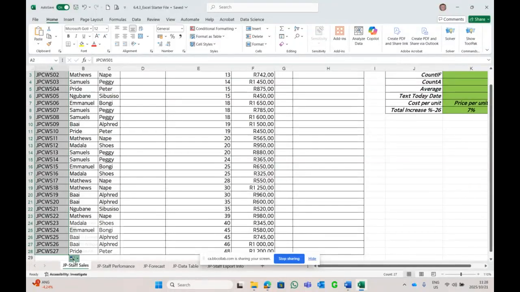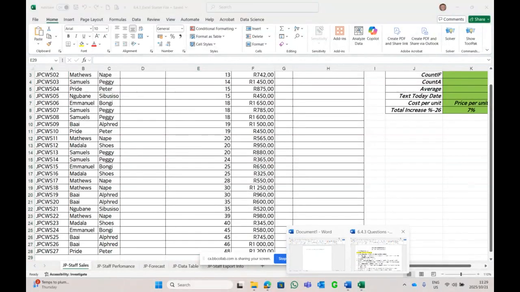So when we click and autofill down, automatically the numbers will generate for you. The unique number 02, 03, 04, 05, 06, 07, 08, 09, 10, and so on. All right, that's covered.